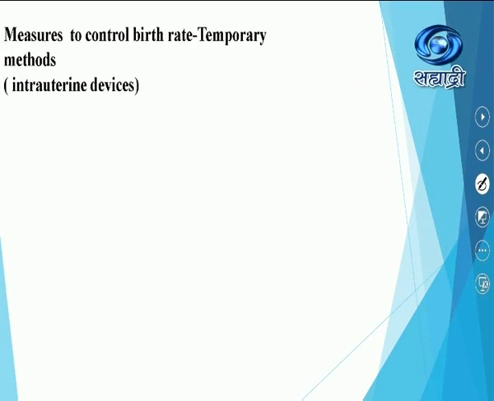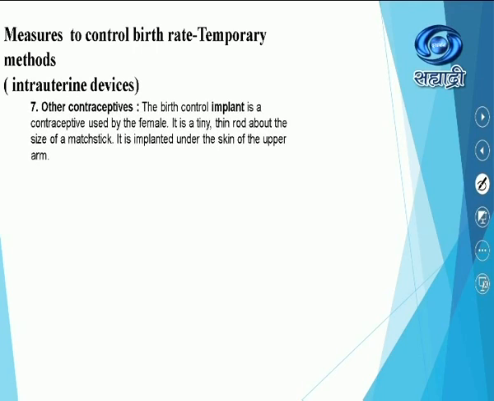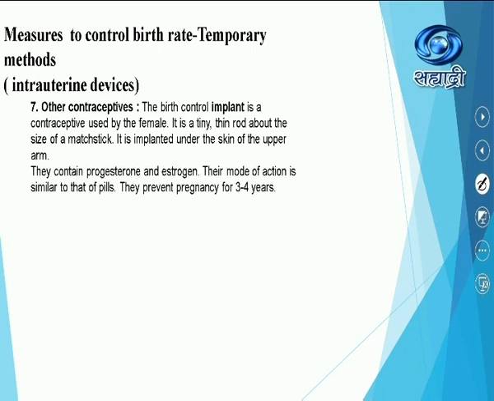Now, measures to control birth rate, temporary methods, intrauterine devices and other contraceptives. Some pictures I will show you here. The birth control implant is a contraceptive used by the female. It is a tiny, thin rod about the size of a matchstick. It is implanted under the skin of the upper arm. They contain progesterone and estrogen. Actually, their mode of action is similar to that of the pill, and they prevent pregnancy for 3 to 4 years.